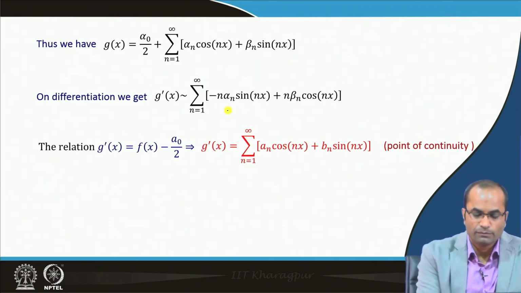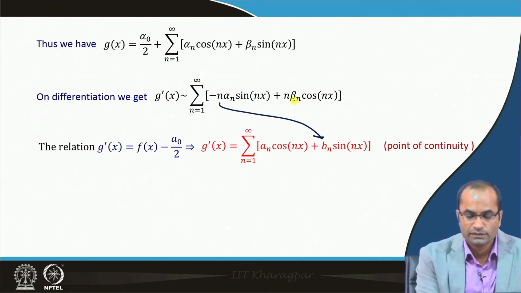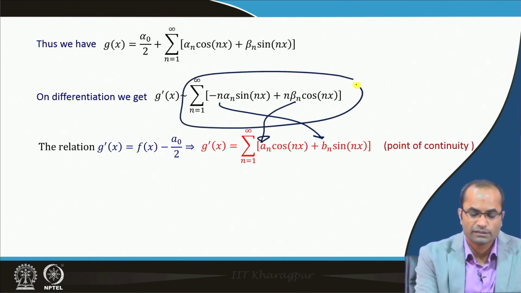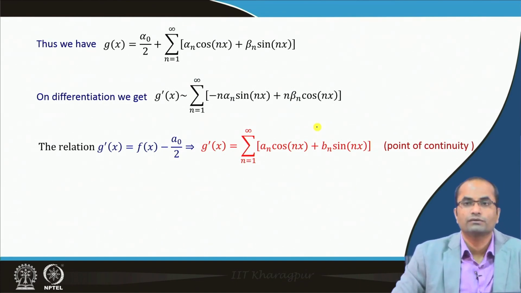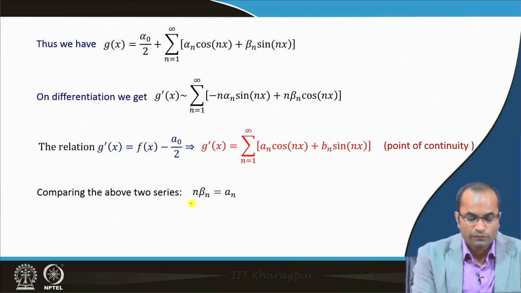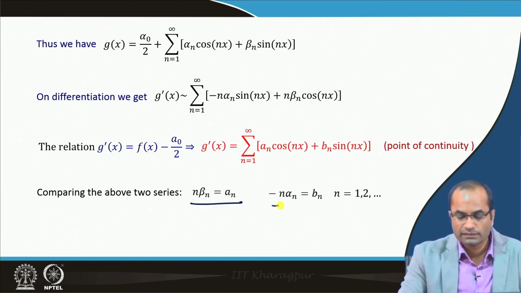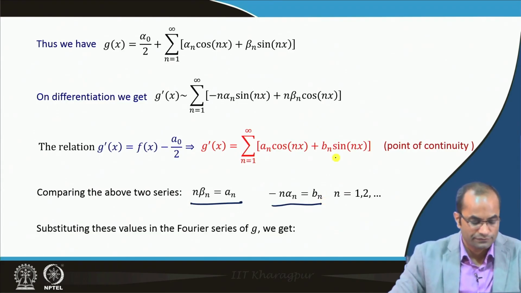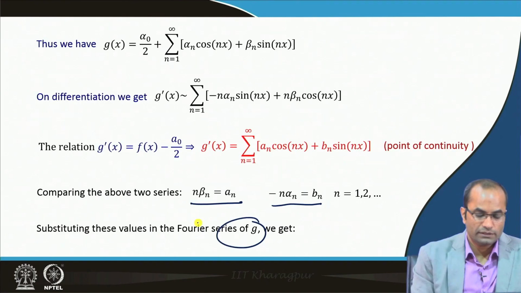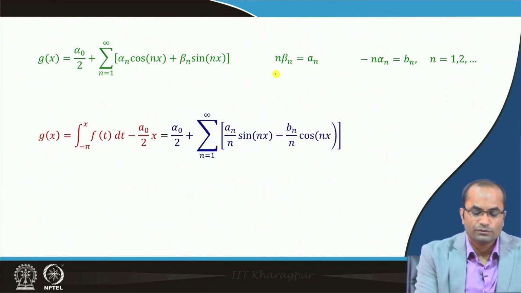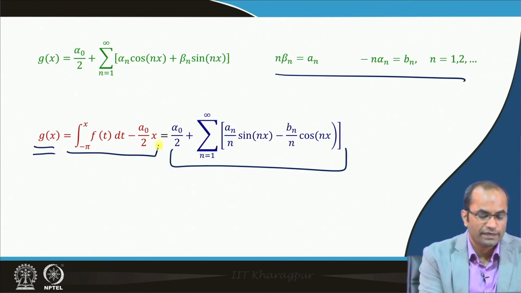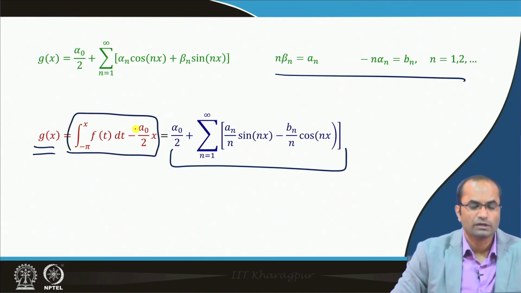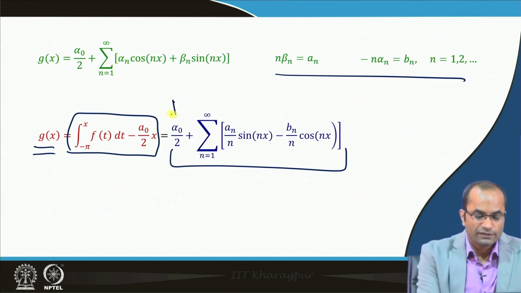So, in any case, we can now compare these coefficients here, because these series must be the same series. Both of them are the Fourier series of g prime. So if we compare, n beta n is a n, and minus n alpha n is b n, just direct comparison gives us this. And now, if we substitute these relations in the Fourier series of g, we get this as the new series of g, which is defined as the integral from minus pi to pi of f t dt minus a naught by 2. So the only thing left here is this a naught.